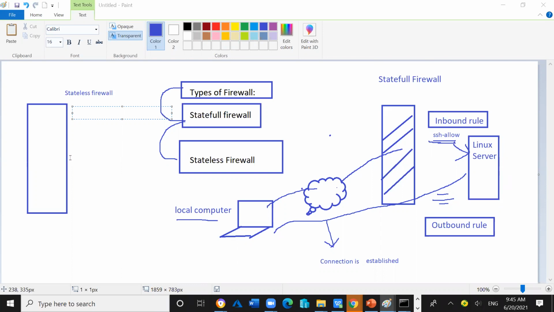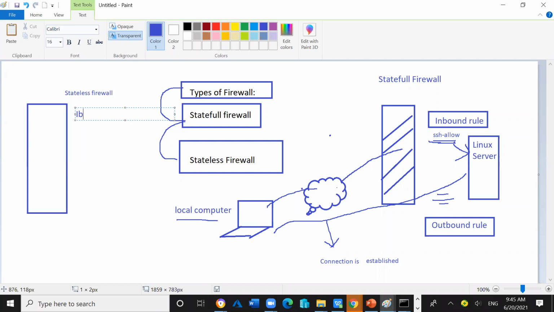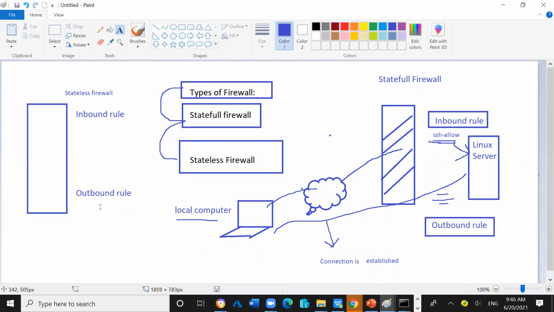So in the case of the stateless firewall, let's try to understand. Inbound rule and outbound rule. So let me clean this one.